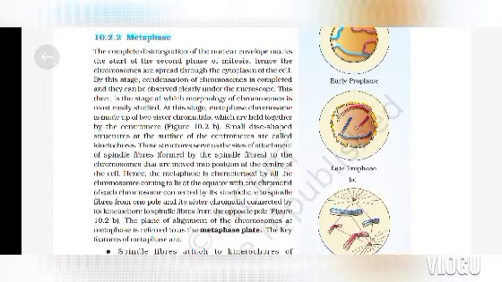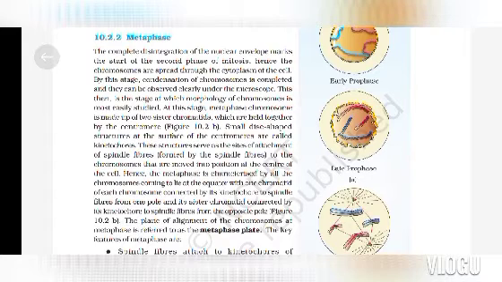At this stage, a metaphase chromosome is made up of two sister chromatids, which are held together by the centromere. Small disc-shaped structures at the surface of the centromere are called kinetochores. These structures serve as the sites of attachment of spindle fibers to the chromosomes that are moved into position at the center of the cell.